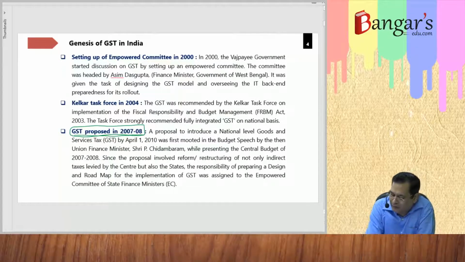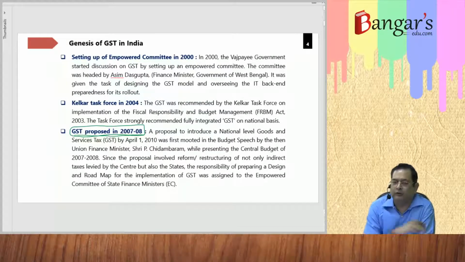So a proposal was given to introduce a national level goods and services tax by April 1, 2010, which was first mooted in the budget speech by the Union Finance Minister P. Chidambaram while presenting the central budget of 07-08. Since the proposal involved what?